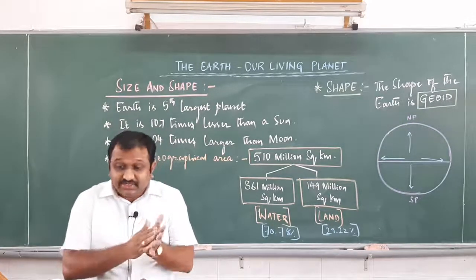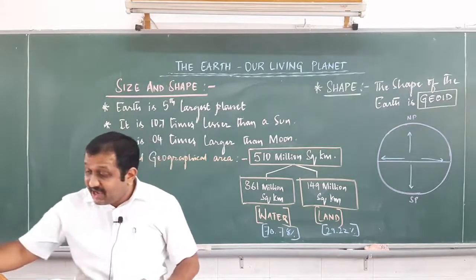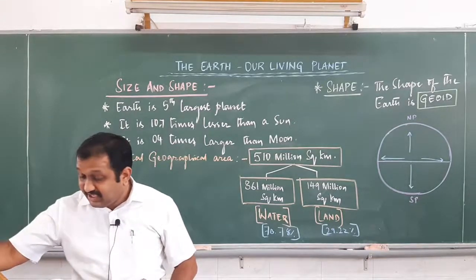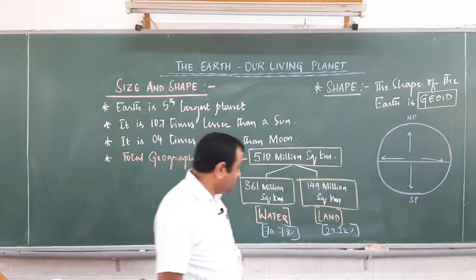What is the equatorial diameter, or distance? The equatorial diameter of the Earth is 12,756 kilometers.